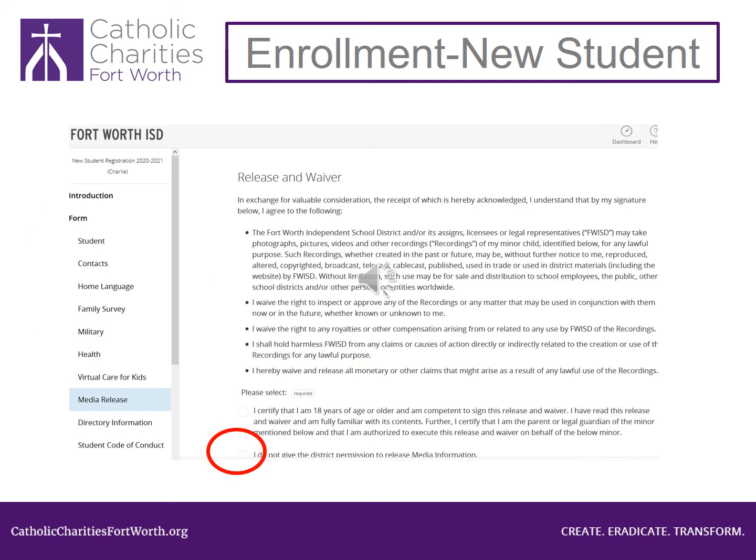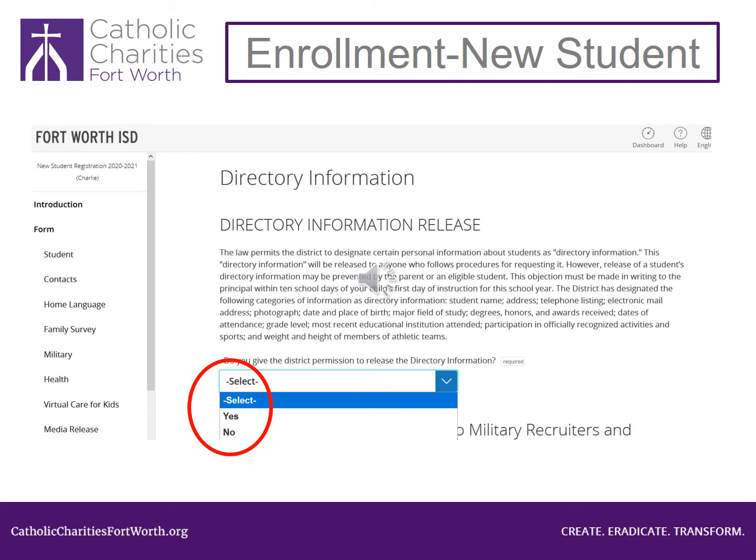There are times that names, pictures, and other things about students are placed on social media, newspapers, and the district website. If you do not want to allow your child to be in any of these, you must click I do not give the district permission to release media information at the bottom of the page. If you are okay with this, do nothing. This is very important. Click the green Next button at the bottom of the page. On this section, click No. Scroll down the page.